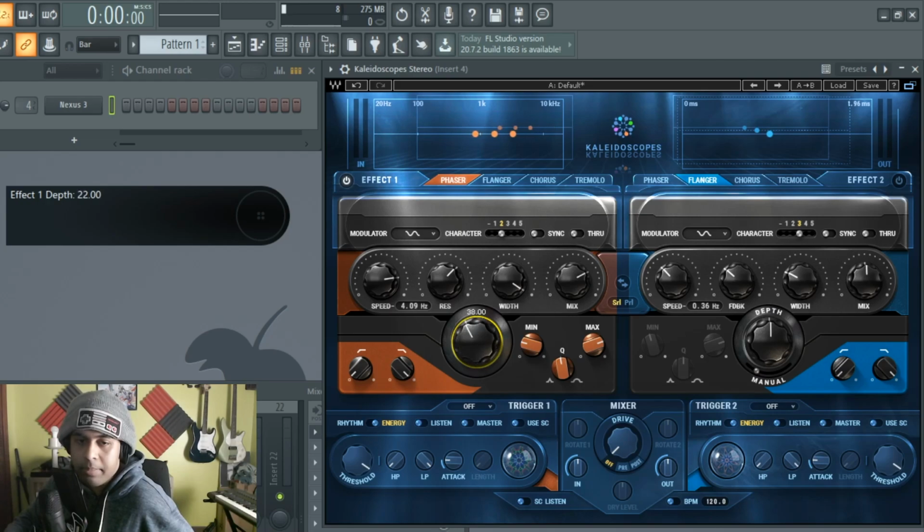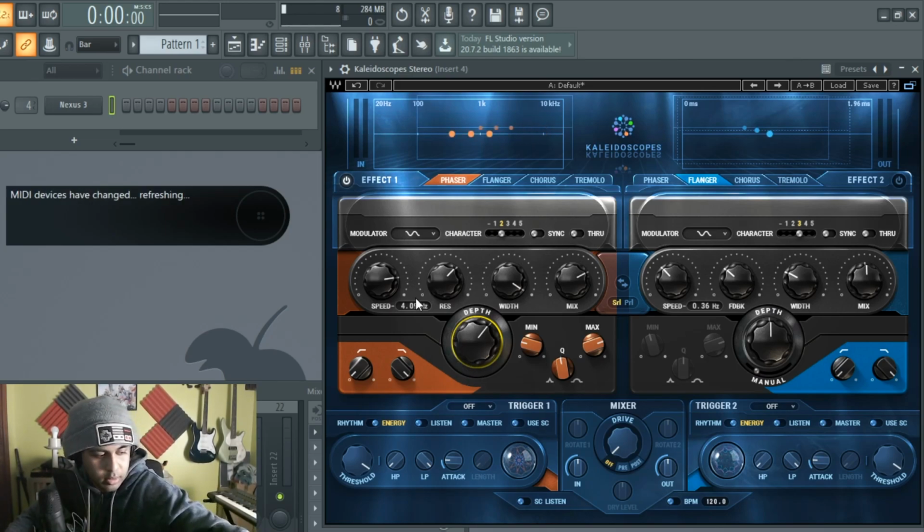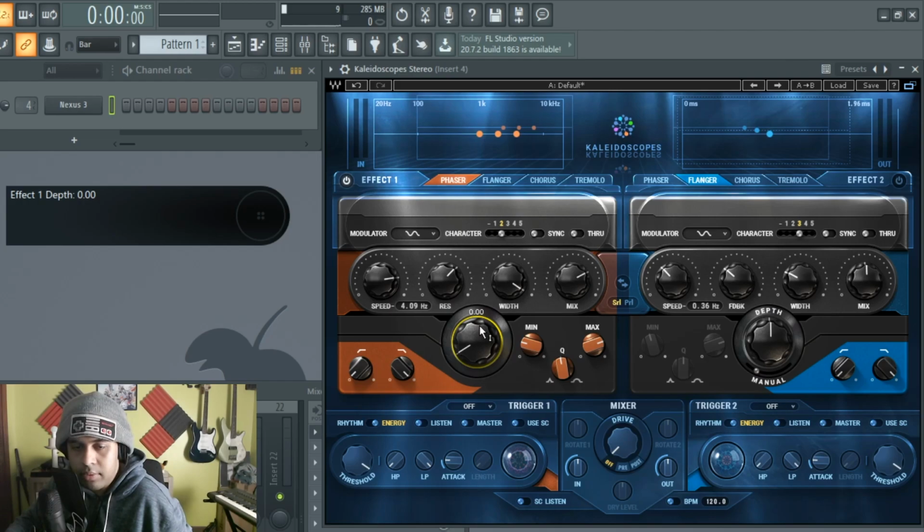Down here we have a knob called depth, which we didn't really talk about, did we? Well, you can see as I bring it up higher, which, oh God, why are you doing this? But you can see, lower the depth, lower the intensity, the higher, the higher.